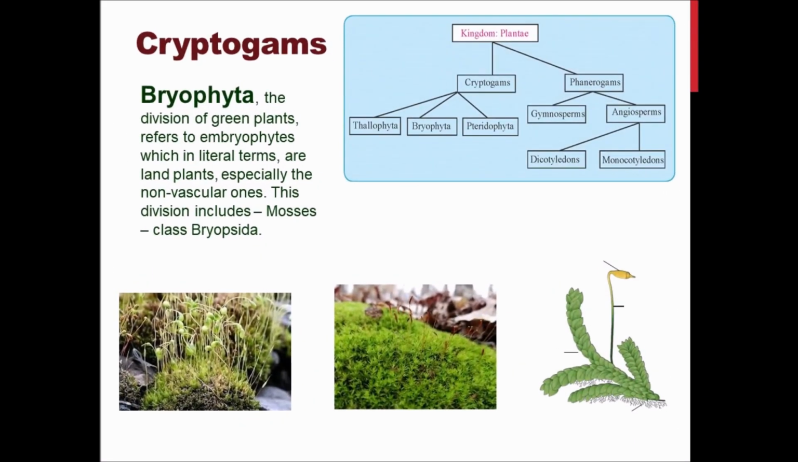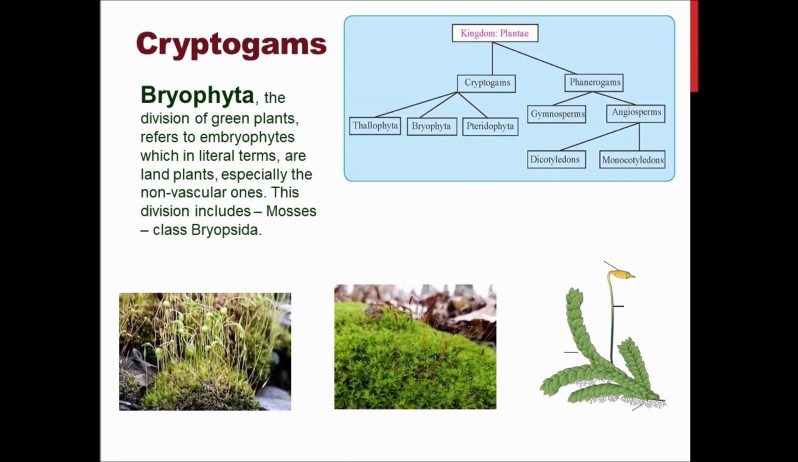Next we are talking about Bryophyta. The division of plants refers to embryophytes, which literally means land plants, especially non-vascular ones. This division includes mosses and different types of classes like Bryopsida. Even though it is not in your textbook, just for understanding purposes I have written this. You will be able to see ferns and all. These are again land plants. You are able to see different types of carpet-like things. Suddenly there will be a growth of Bryophyta.